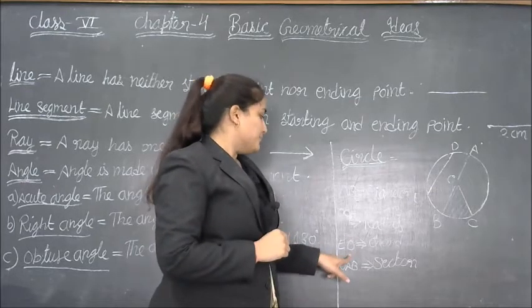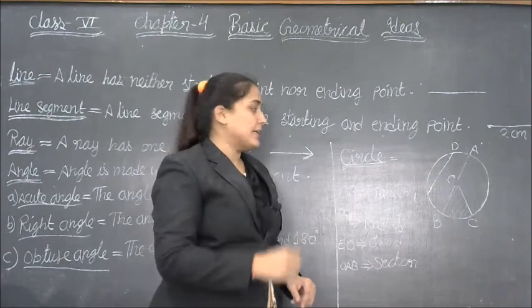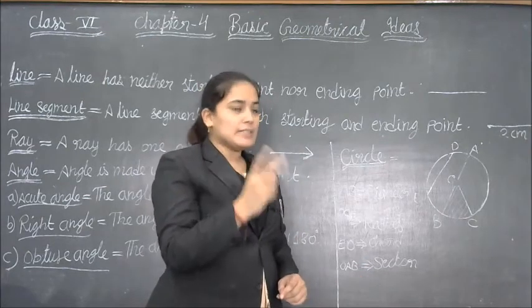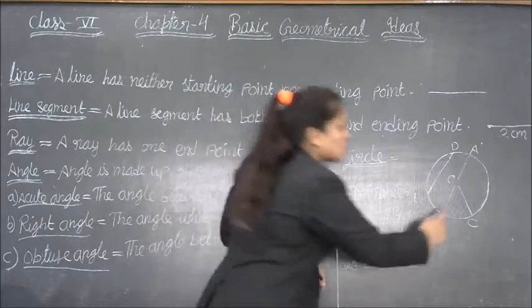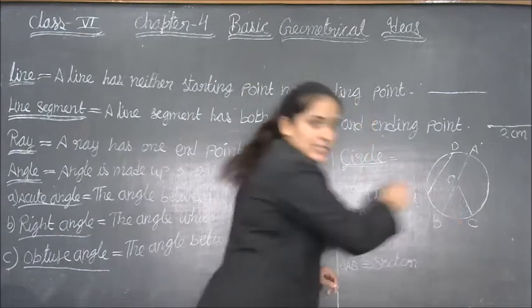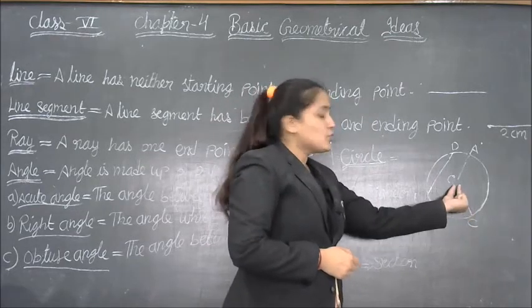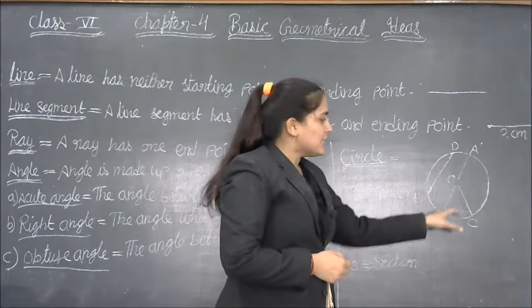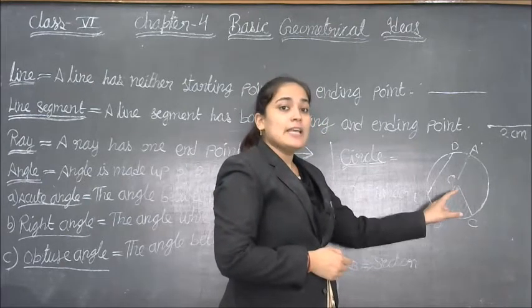Next, OAB is sector. What do you mean by sector? If we have 2 radius which join from the common point, the midpoint, so the region between the 2 radius which join from midpoint, this area is known as sector. This area is known as sector.